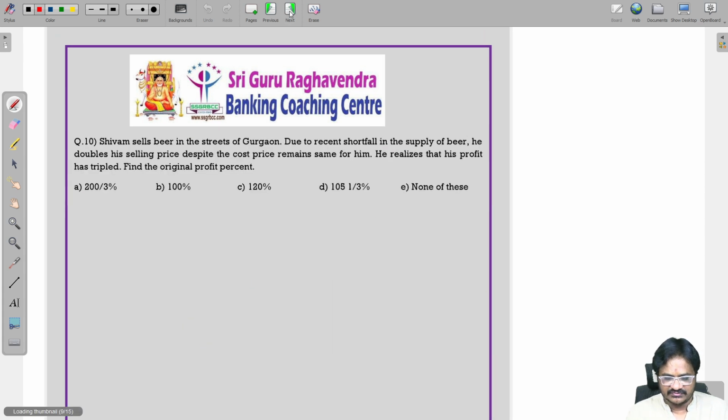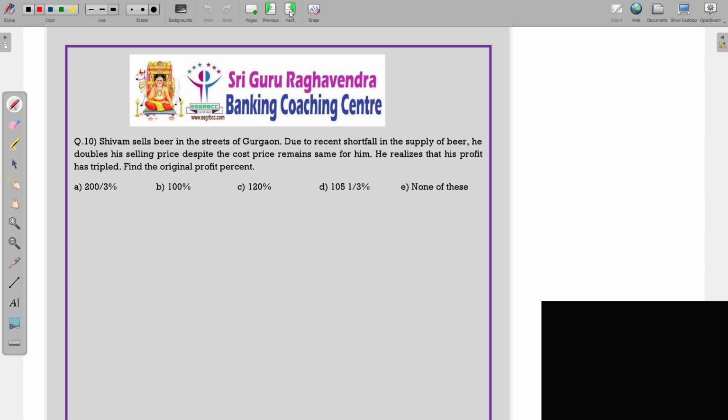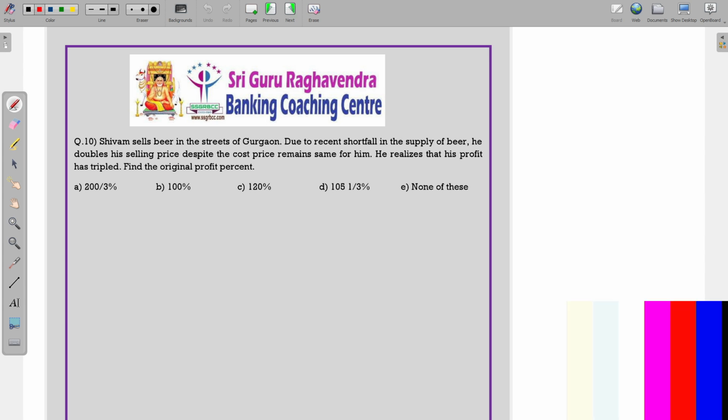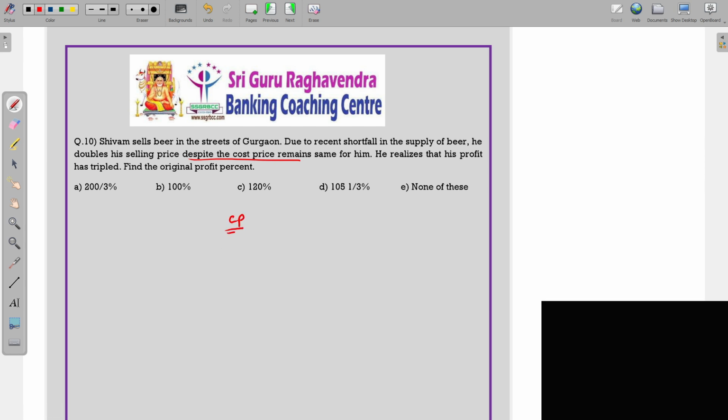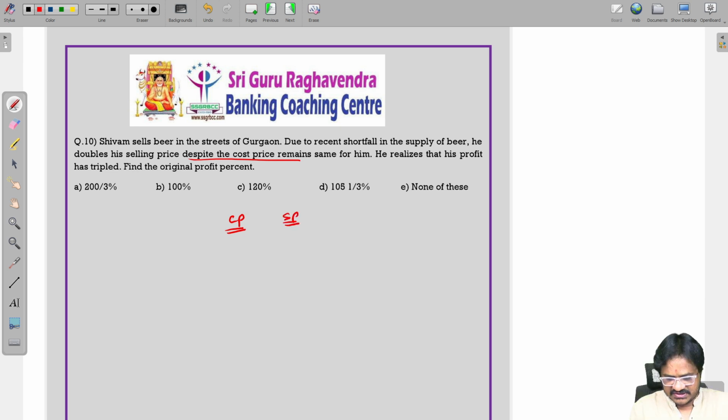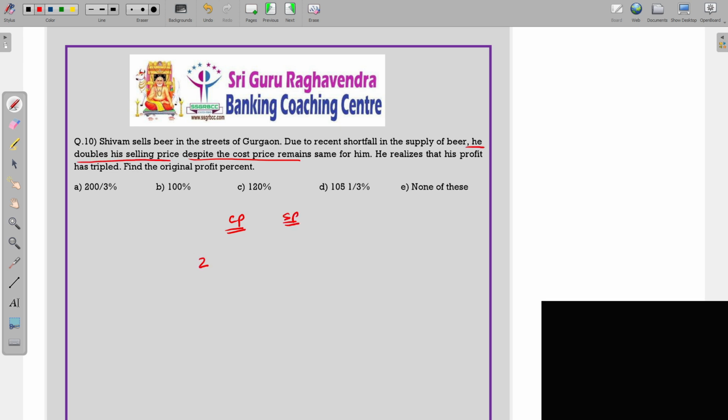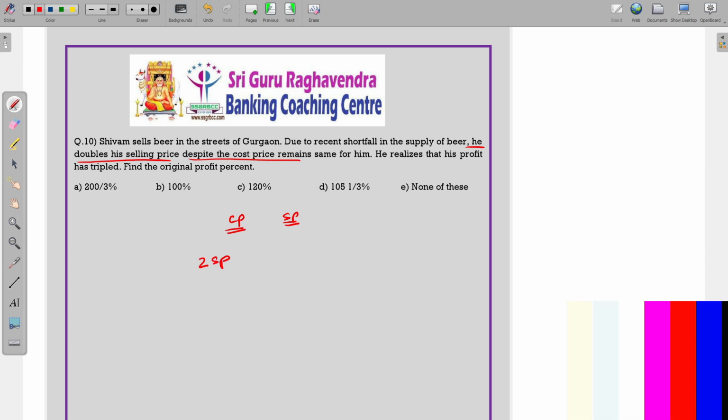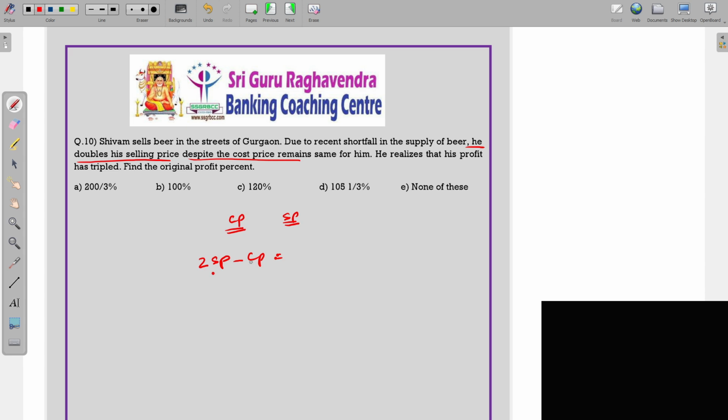Next question. Shivam sells beer in the streets of Gurgaon. Due to recent short supply, he doubles the selling price, despite the cost price remaining the same. So suppose the cost price we are taking as CP only, selling price SP. Now, he doubles his selling price. So it will be 2 SP. Cost price remains the same, minus CP. This is a profit. SP minus CP is a profit.